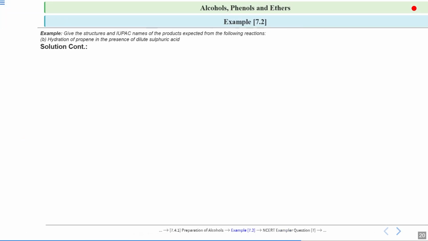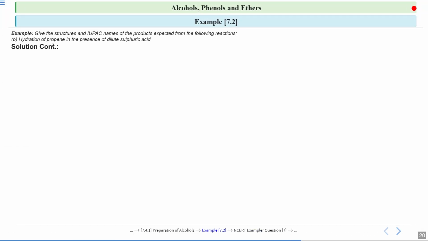Now let us see the second part. Hydration of propene in presence of H2SO4. So what reaction is this? It is an acid catalyzed reaction because this is propene. It is an alkene. So to the alkene, you are adding water, hydration. Hydration of propene means you are reacting alkene with water in presence of an acid. And this acid acts as a catalyst. It speeds up the rate of your reaction.